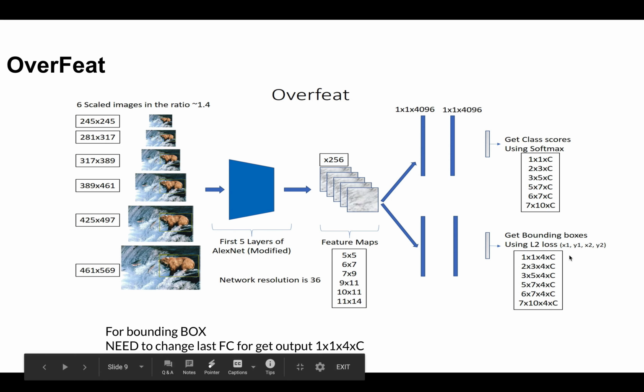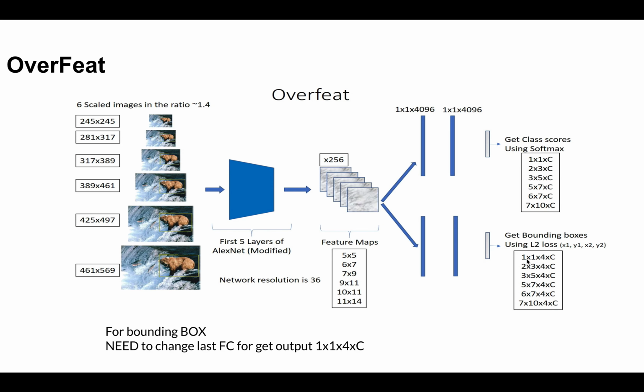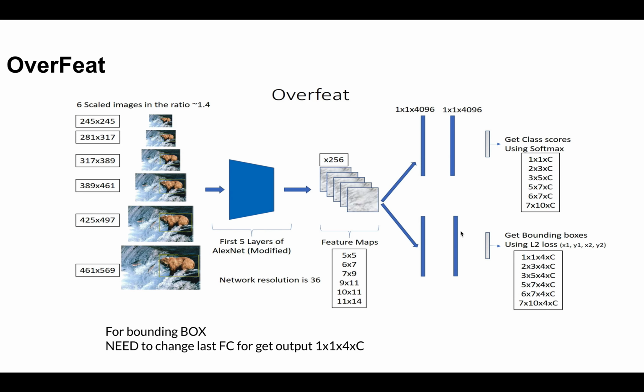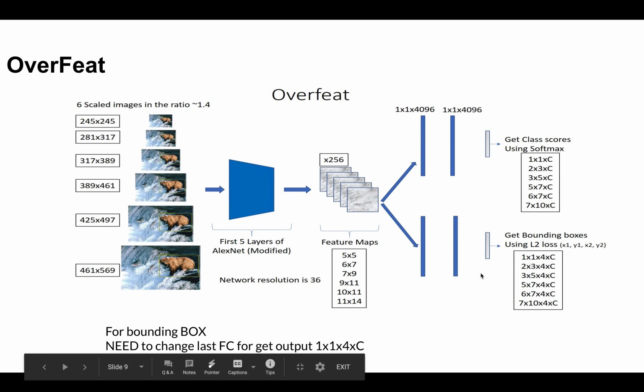If 4 parameters increase, then the output is multiplied by 4. If we were getting 1x1, then it is 4x4xC, where C is the number of classes. For this we have to change the final layer, so we have to change the depth of the feature according to the final layer.